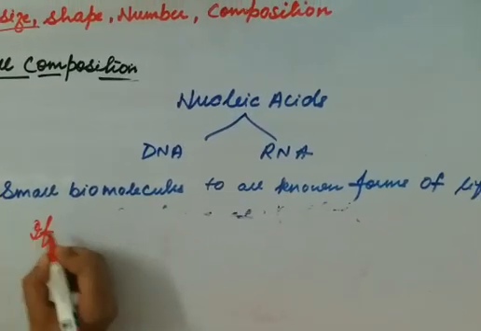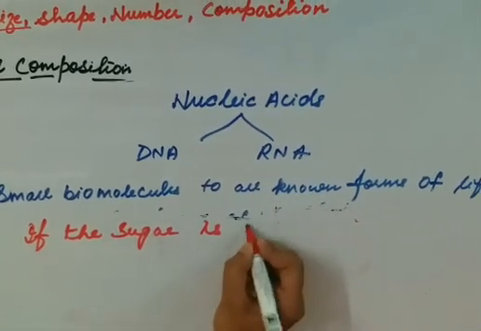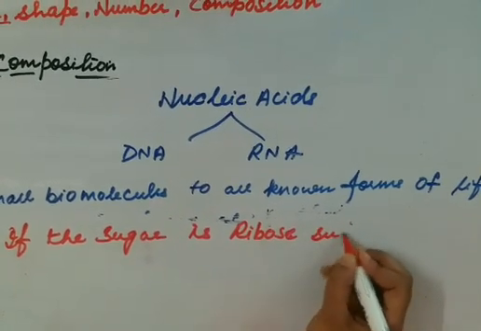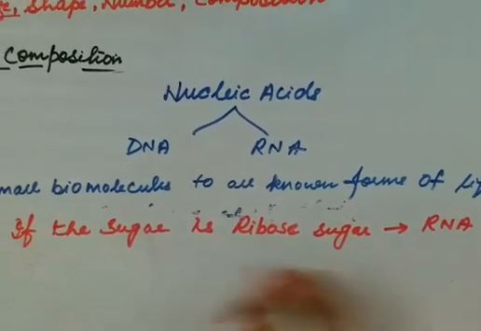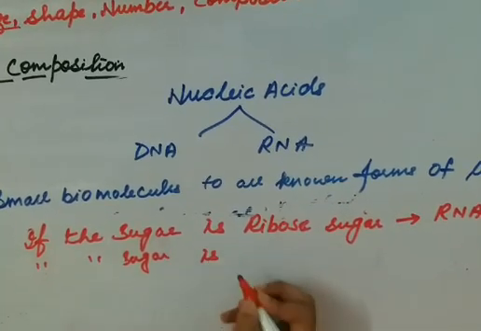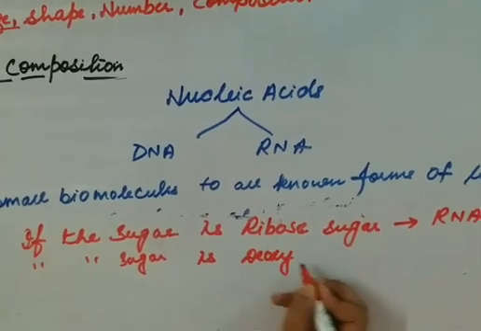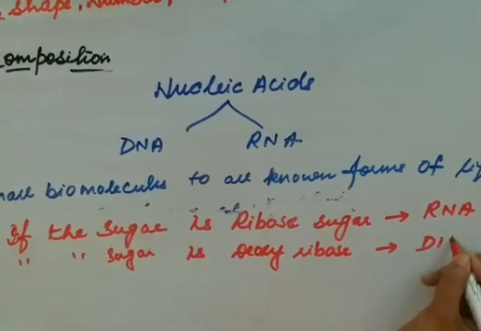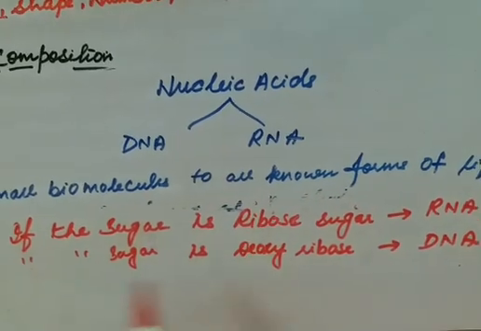If the sugar is ribose sugar, it is RNA. And if the sugar is deoxyribose sugar, then it is DNA. So this is all about cell composition.